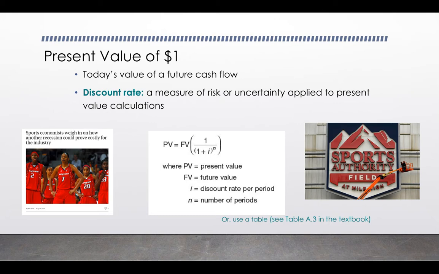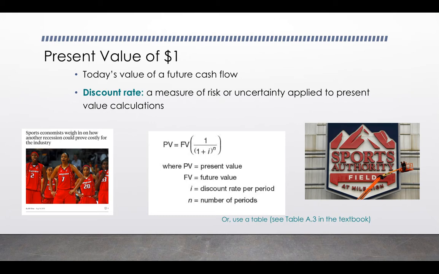Because now we know that things like inflation and other factors could have an impact on the value of money over time. So we want to take those things into account when we're trying to determine the present value of future cash flow. One way that we do this is by determining a discount rate. A discount rate is a measure of risk or uncertainty applied to present value calculations. So discount rate might be determined by a number of variables.